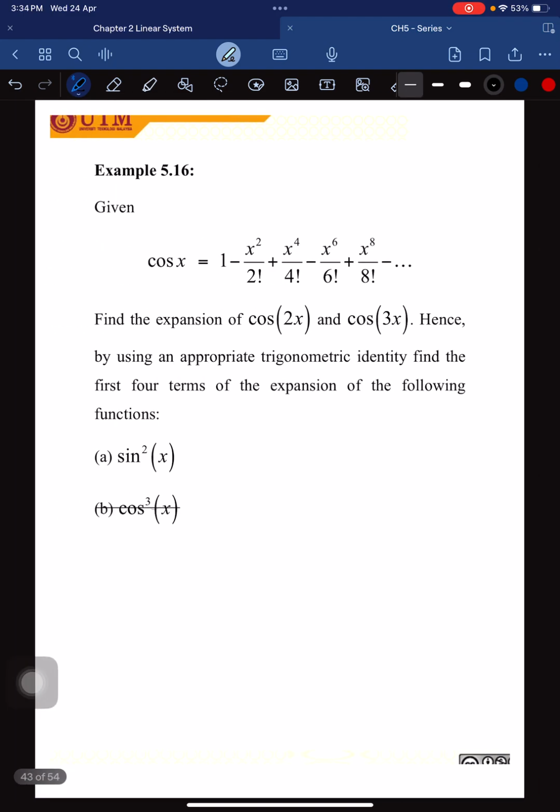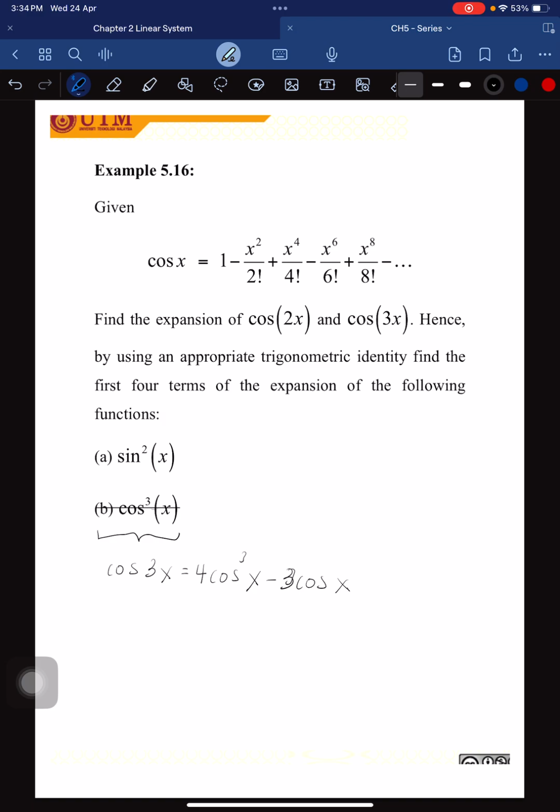And for question B, because this one is the power of 3, actually we have the trigonometric identity for cube: cos 3x equal to 4 cos cubed x minus 3 cos x.